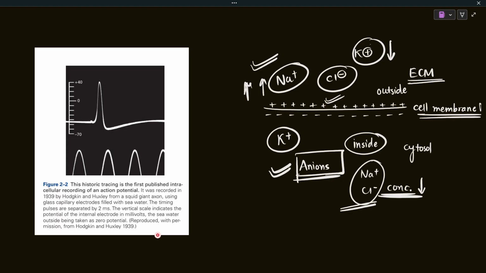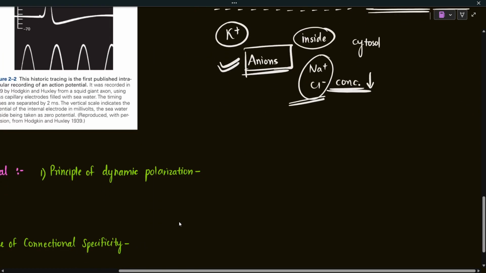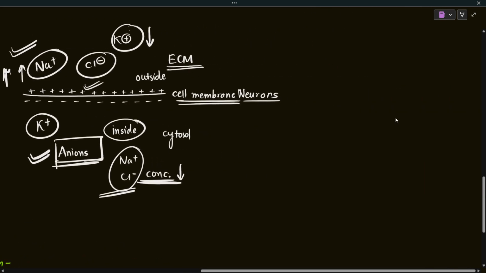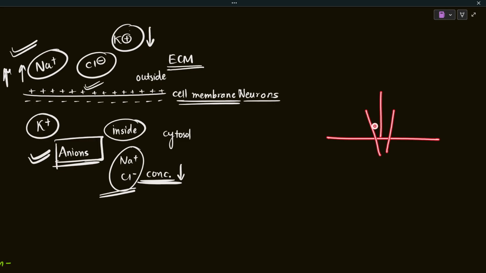What they did was insert a glass capillary electrode, which had seawater in it, into the membrane of the squid. Let's say that this is the squid axonal membrane.